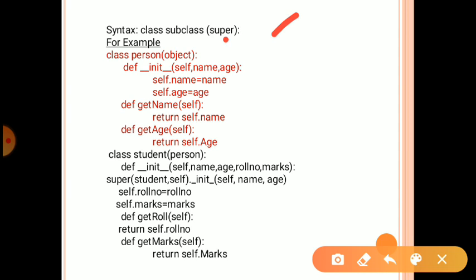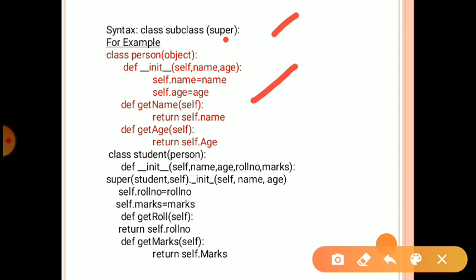Okay, and self means these functions call itself, and here we pass 2 arguments, name and age. Okay, self.name equal to name, self.age equal to age.